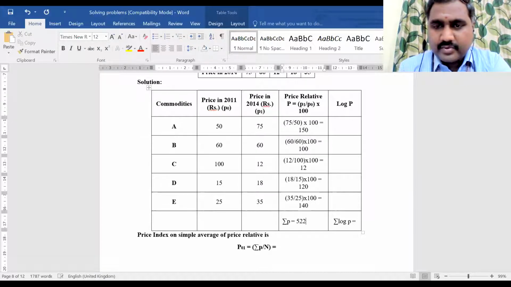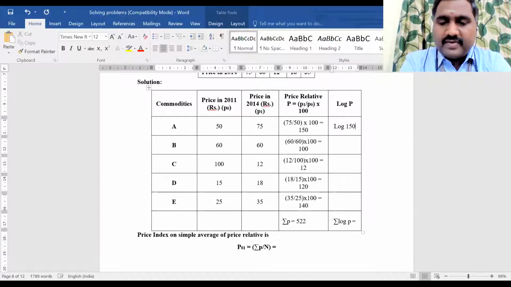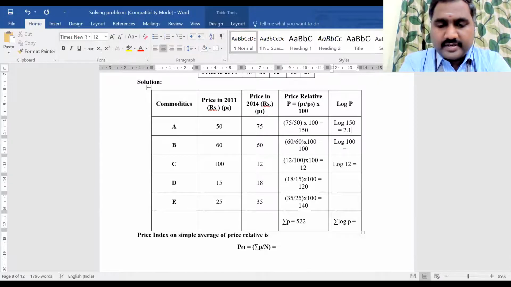522. Okay. Now what is the log 150 value and the log 100 value? 2.176. Okay. And log 100 value? 2, sir. Log 12 value? 1.07. Okay.